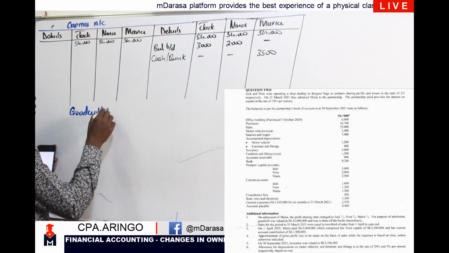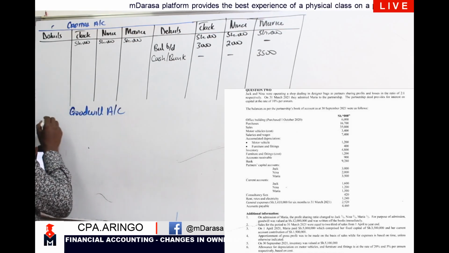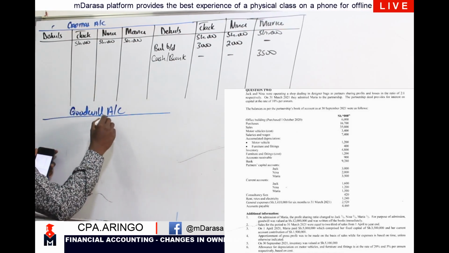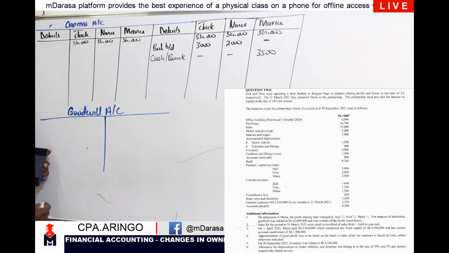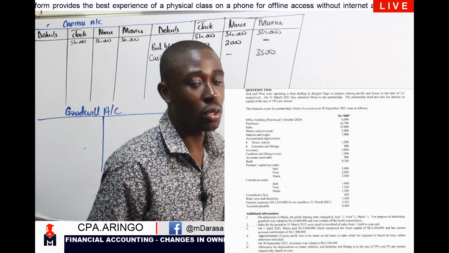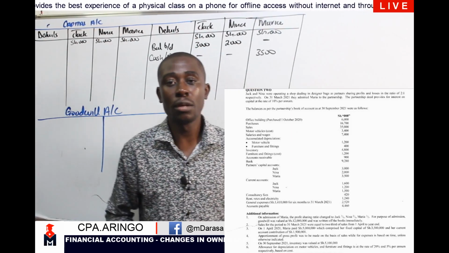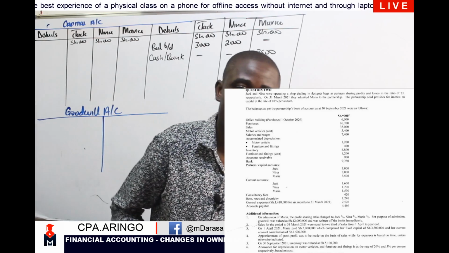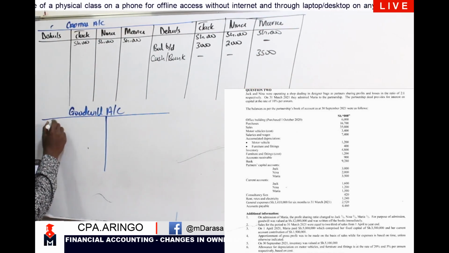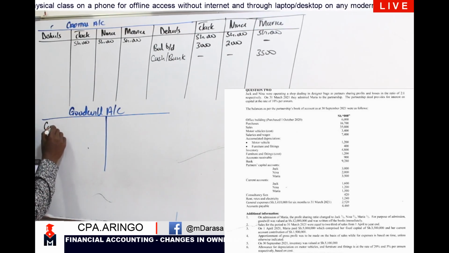Goodwill account, okay? In our goodwill account, on creation, we are going to debit our goodwill account and credit our capital account with the old profit sharing ratios. That is what we had agreed. So at this point, I'll be having my capital account here.